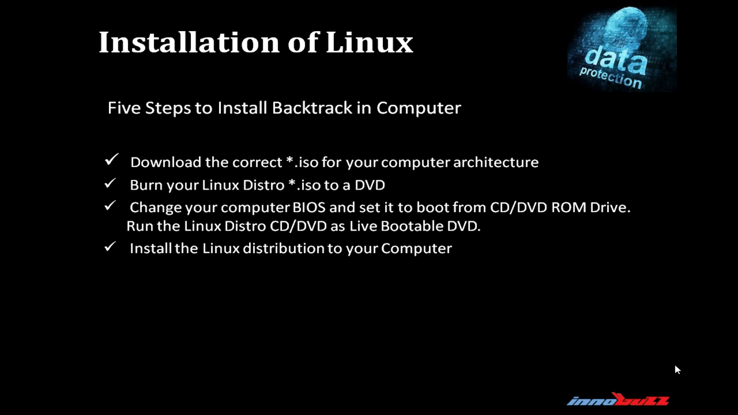Now let's check how to install Backtrack, a Linux-based operating system. Download the correct Backtrack ISO image for your computer architecture. Burn your ISO to a DVD. Change your computer BIOS and set it to boot from CD-ROM. Now run the Linux drive or disk as a live bootable DVD. Install the Linux distribution to your computer.